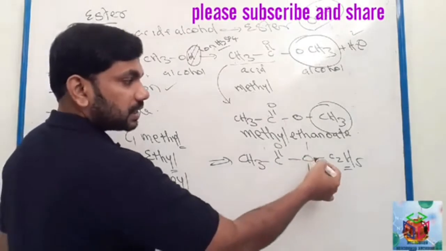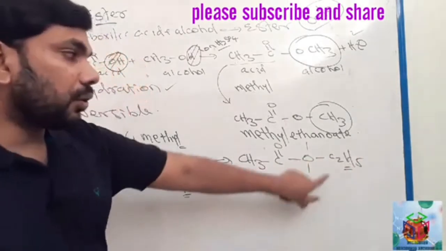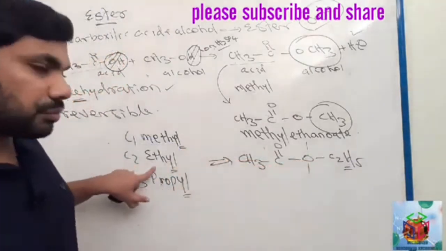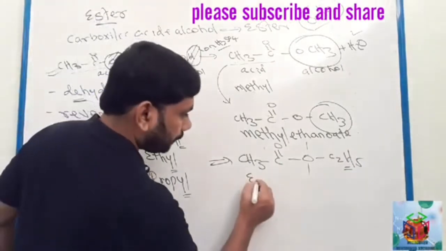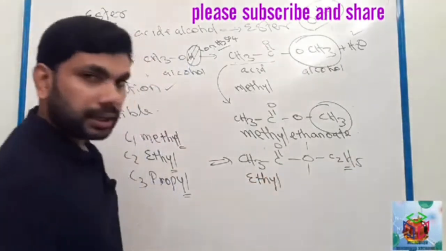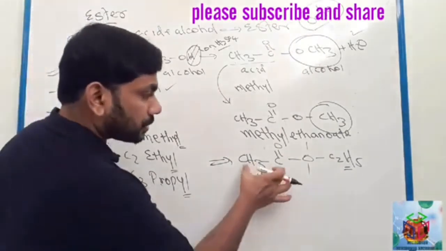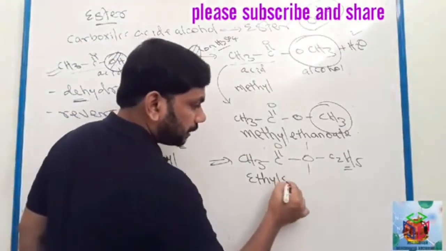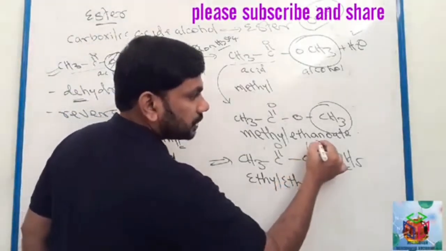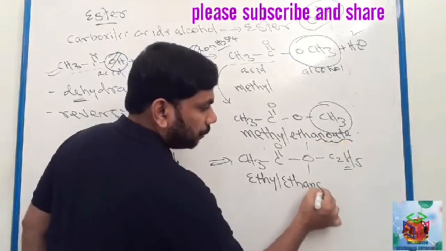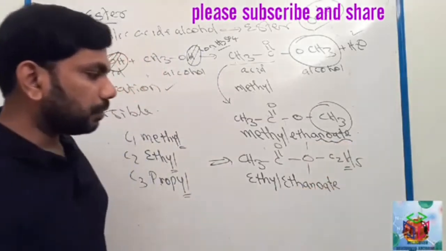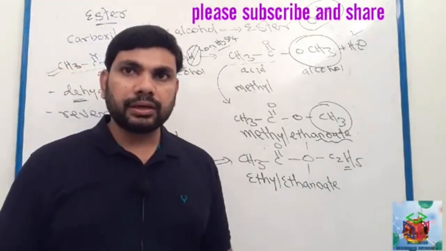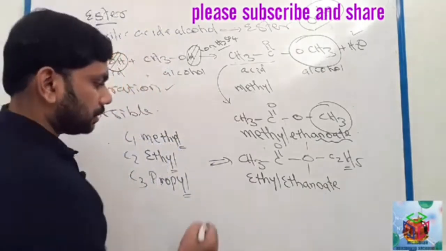Now look here, another ester. After oxygen, this is the alcohol part. In the alcohol part, how many carbon? Two carbon, so you add ethyl. And this is the carboxylic acid part. Here how many carbon? Two carbon, so eth, and after eth you write anoate. So the name of this ester is ethyl ethanoate. Clear?